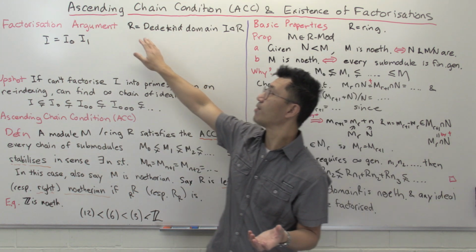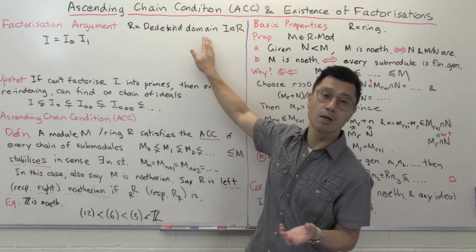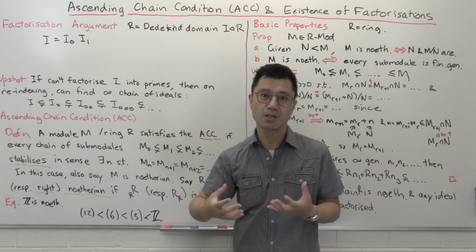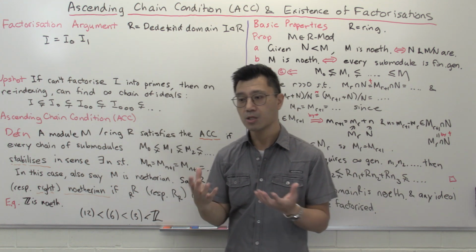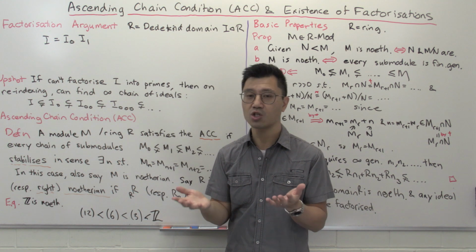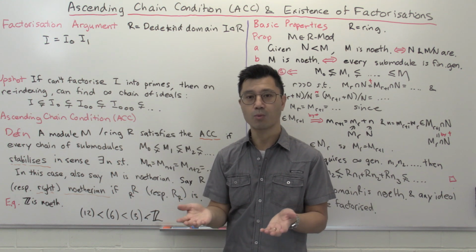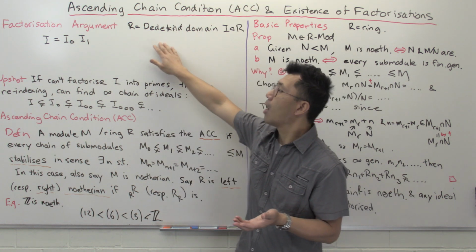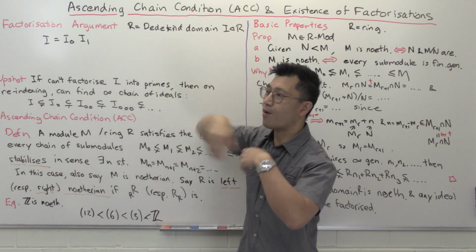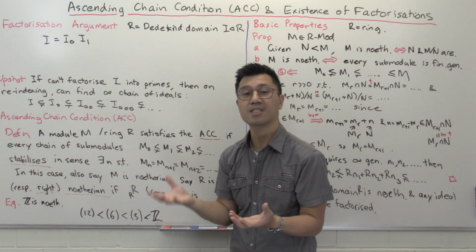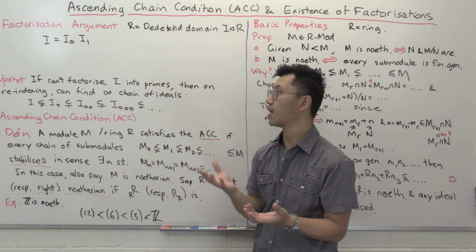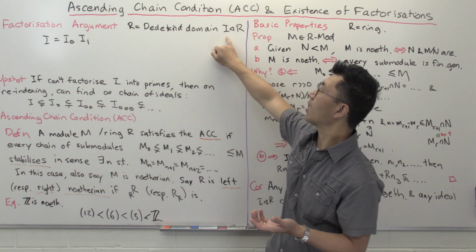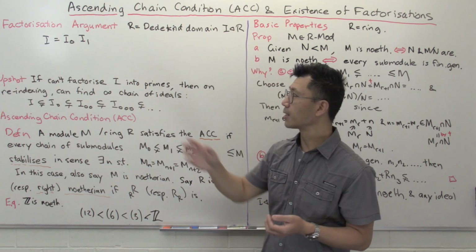Okay, suppose R is some Dedekind domain. So remember what that is. That's just some commutative domain, and we're going to insist that every ideal is actually an invertible ideal. That means that if you have a containment of ideals, you can factorize the smaller ideal as a product of the bigger one and another ideal. So that's the importance of that. That gives you an environment where the factorization works fairly similarly to what you see with arithmetic. So containment really gives you factorization. So let's suppose you're given an ideal I inside R, and